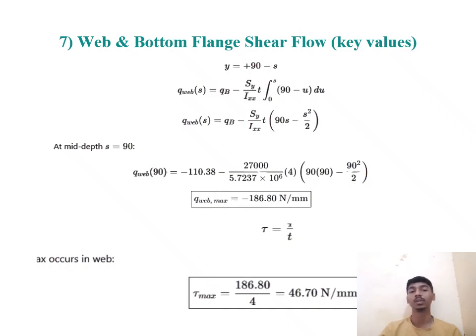At mid depth, S is equal to 90. Q web 90 is equal to minus 11.038 minus 27,000 divided by 5.7237 into 10 raised to 6 into 4, 90 into 90 minus 90 square divided by 2. Now Q web max is equal to minus 186.80 Newton divided by mm. Max occurs in tau max, 186.80 divided by 4 is equal to 46.70 Newton per mm square.